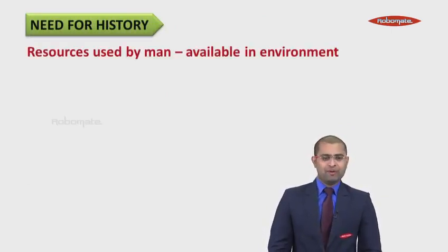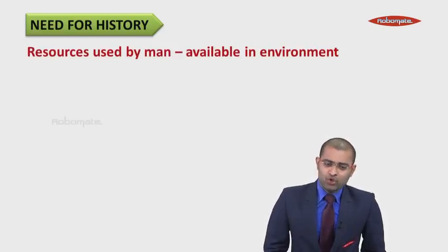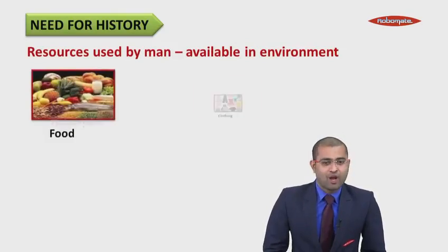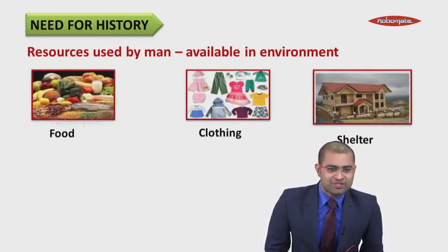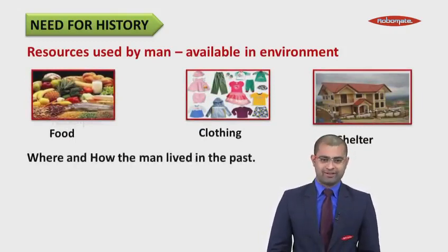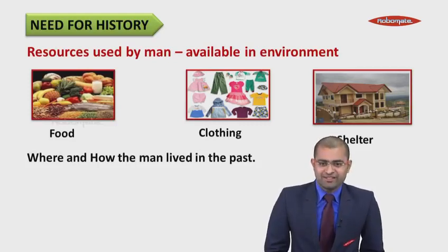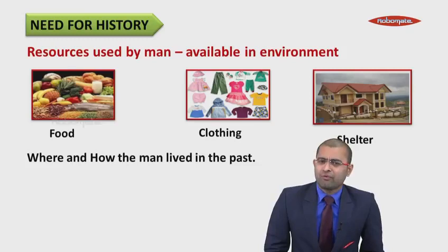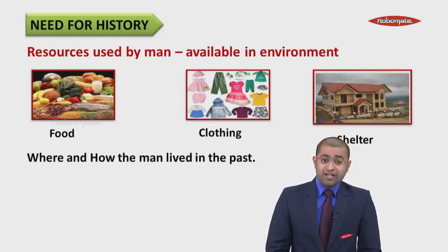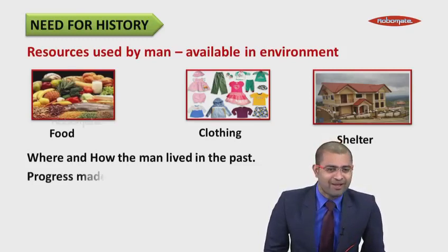So students, before starting with this history, let us understand the need for history. If you remember, human beings during those days made use of many natural resources to get food, clothing, and shelter. They made optimum utilization of natural resources, whatever they found in the environment. Now the question arises, where and how did man live in the past? We often wonder how their life was, how they used to live, how they used to dress themselves. These are the questions which arise in every human being's mind.